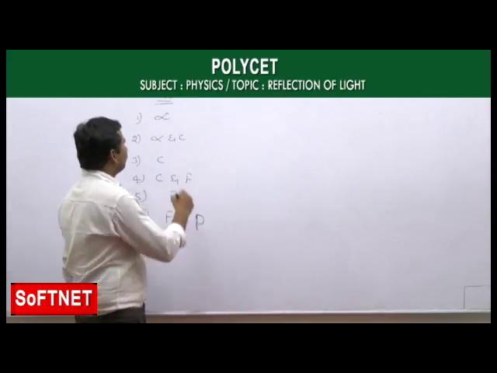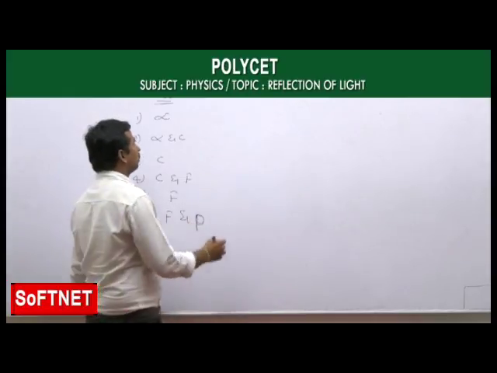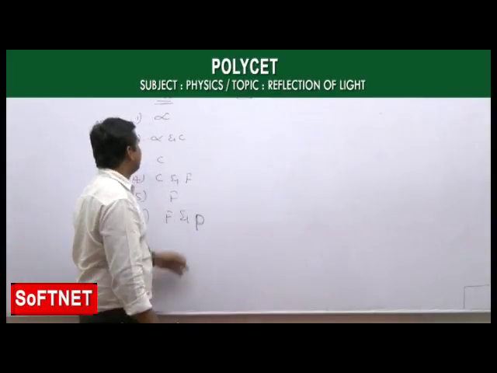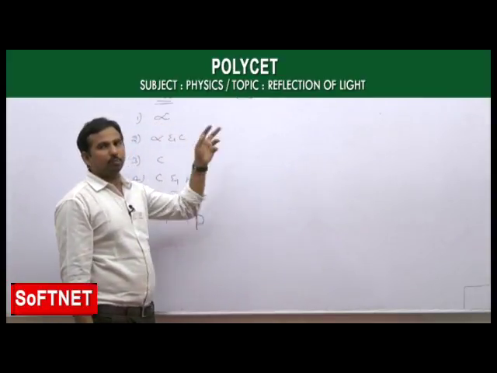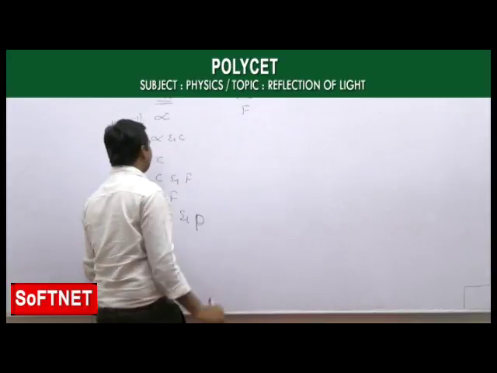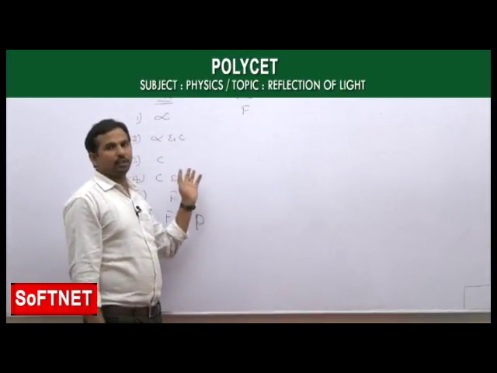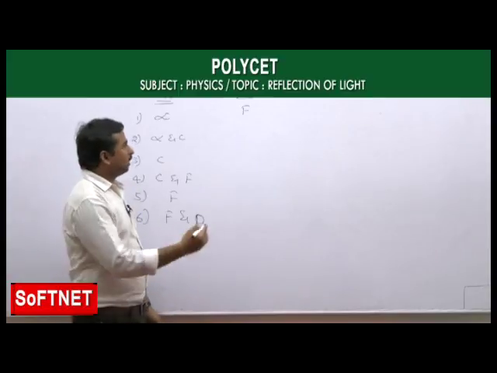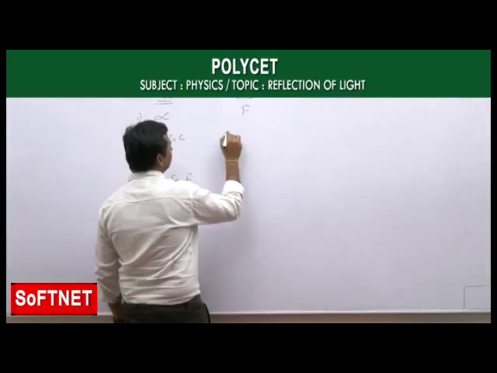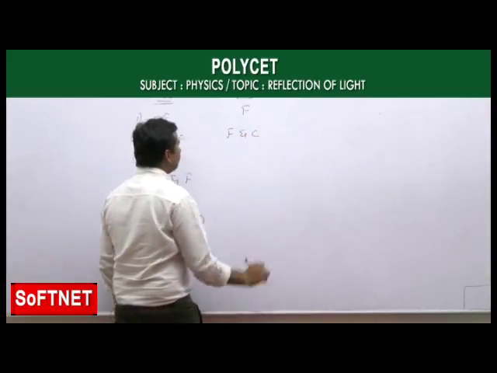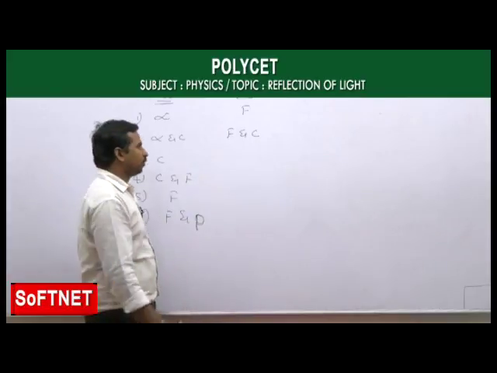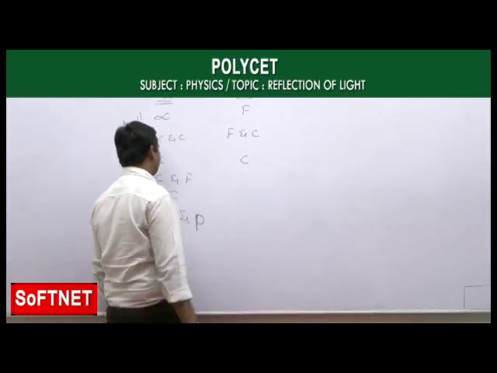Now for these object positions, we got the image positions. If the object is at infinity, the image is formed exactly on the principal focus, which is F. Whereas if the object is coming closer, then the image moves to the next position, which is in between F and C. Now the third position, when the object is at the center of curvature, then the image is also formed exactly on the center of curvature.